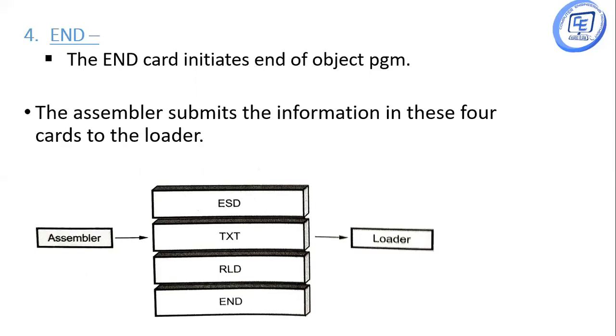So the assembler submits the information in these 4 cards to the loader. So here is the schematic. The assembler first gathers all the information, stores that information into the 4 cards, that is ESD, TXT, RLD, and end. And all this information is then given to the loader.